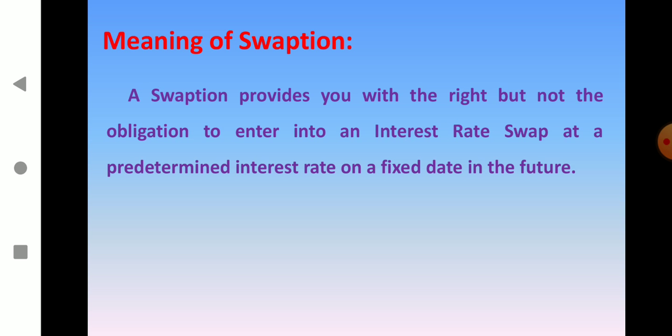Meaning of swaption. A swaption provides you with the right but not the obligation to enter into an interest rate swap at the predetermined interest rate on the fixed date in the future. In exchange for an option premium, the buyer gains the right but not the obligation to enter into a specified swap agreement with the issuer on a specified future date.